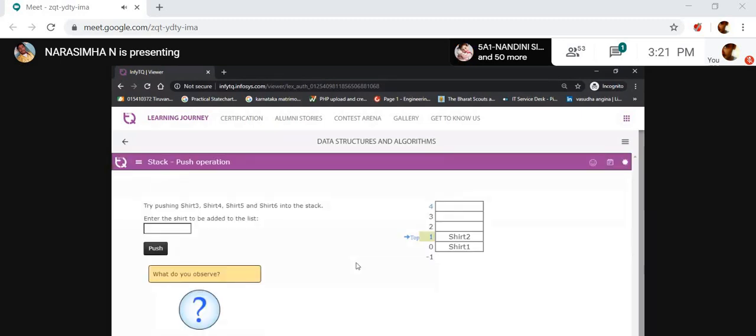Now, what are the different operations? Operations, in the sense, are push and pop. Only two operations. Let's see how the push operation works here. Try pushing shirt 3, shirt 4 and shirt 5 into the stack. See what we are observing.